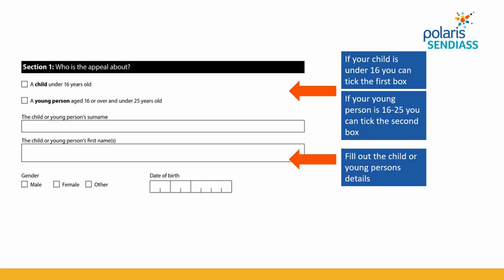Section 1 of the SEND 35A form asks, who is the appeal about? And that will be either a child under 16 years of age or a young person between the ages of 16 and 25. You have to put the child or young person's surname followed by the child or young person's first name or names, confirm gender and their date of birth. There will be a later section to add parental information, so it's important that section 1 is the child or young person's details.